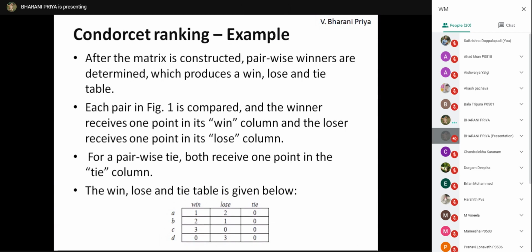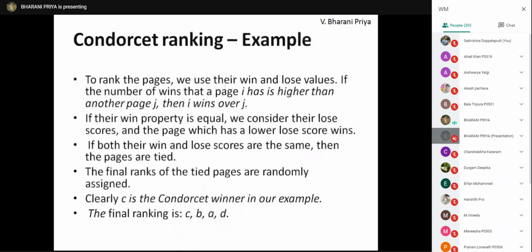If win and loss values are also the same, then it's a tie and you can randomly give the ranks, either 3 to one page and 4 to another page, or some random ranking you can decide, that means the system can decide. Okay, any doubts? Shall I proceed?